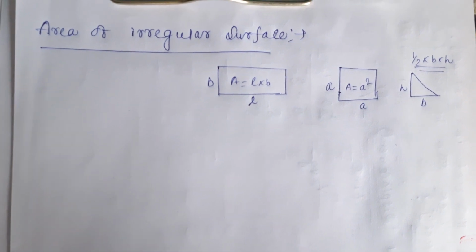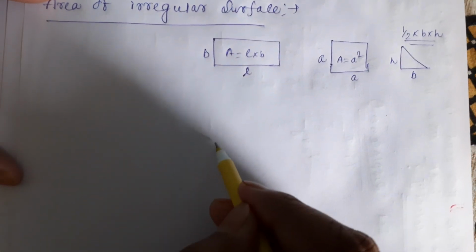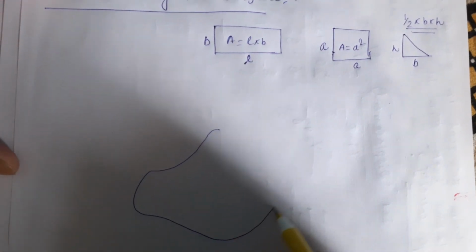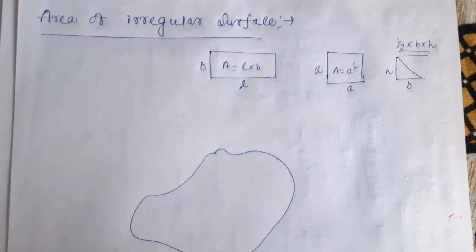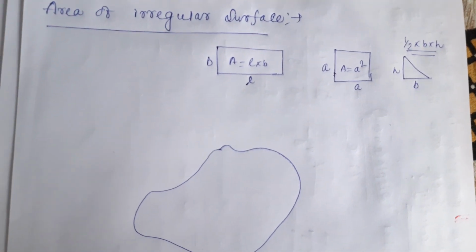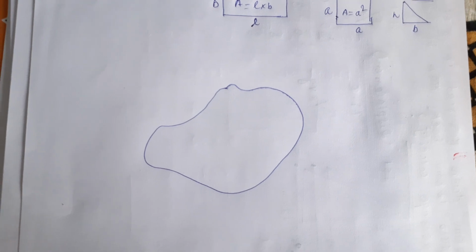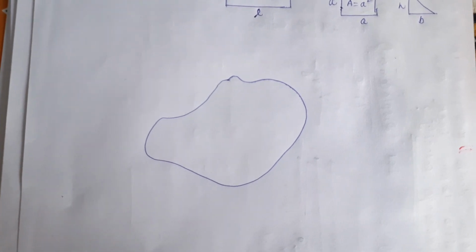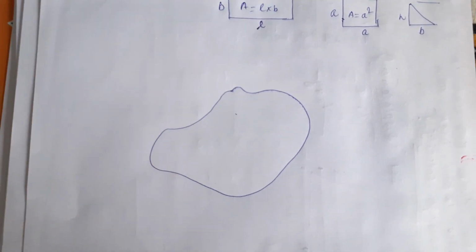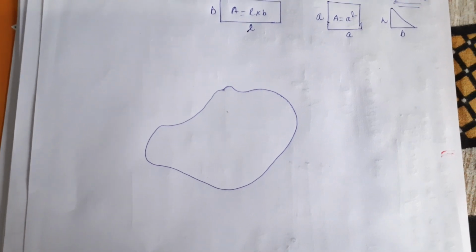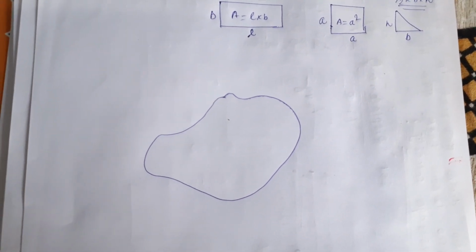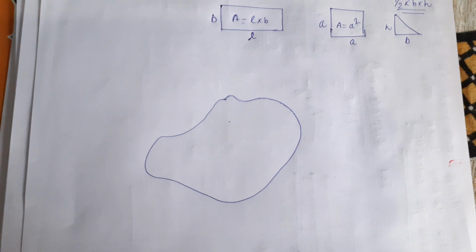But if you take this type of surface, suppose this is one surface, this is an irregular polygon. So how to calculate the area of this surface? There is a unique rule, and I'm going to tell you how to calculate the area of this one.